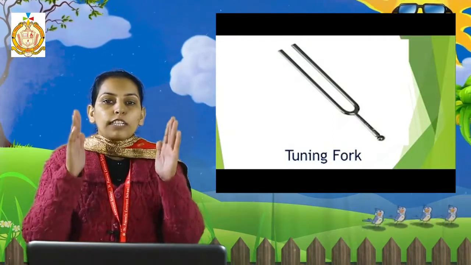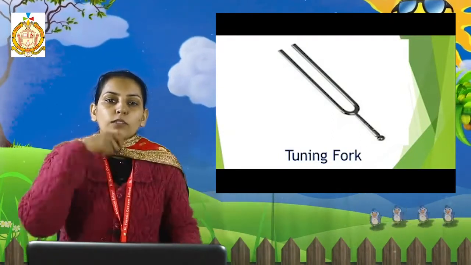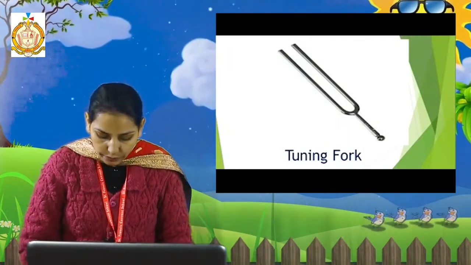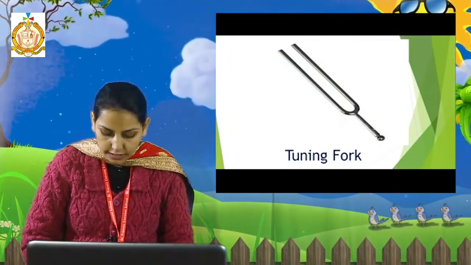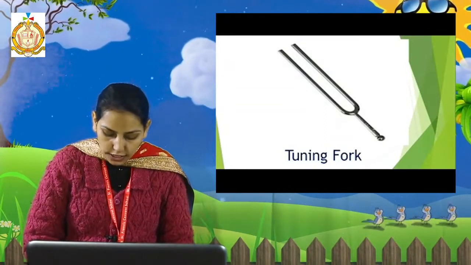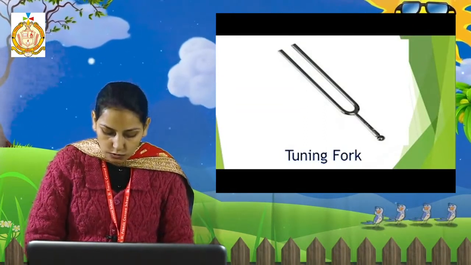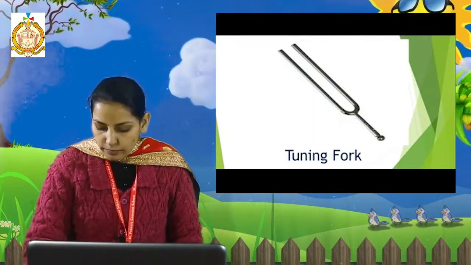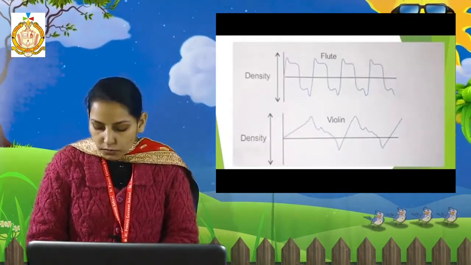Next one is the tuning fork. Students, in a tuning fork there are two arms and one stem. When we strike it on the rubber pad, then its arms vibrate. A sound of a single frequency is called a monotone. A tuning fork is the only source of sound which produces sound of a single frequency. Different tuning forks produce different types of sound.